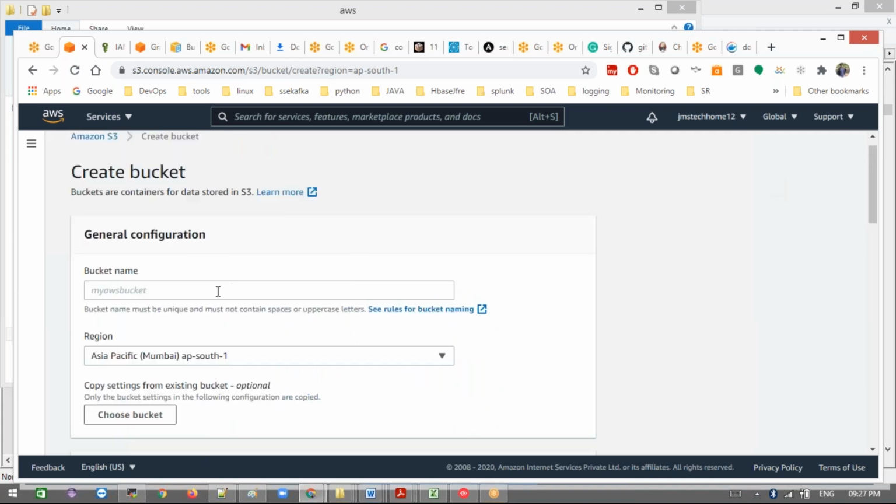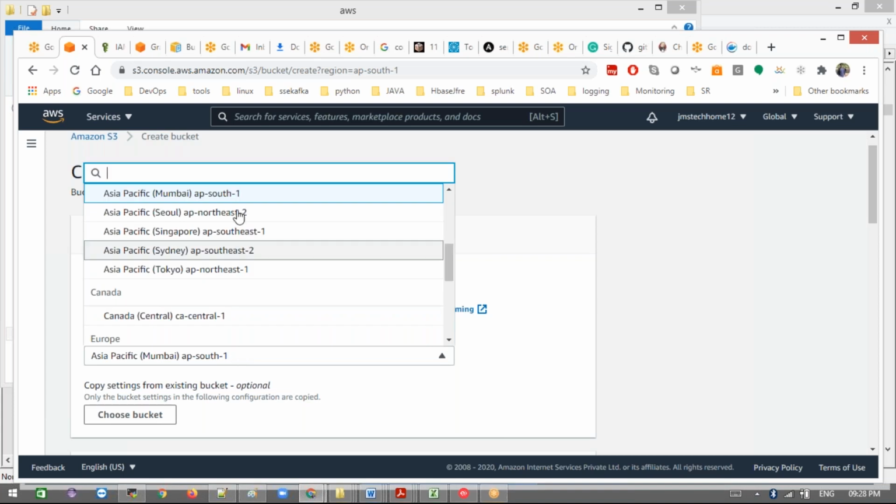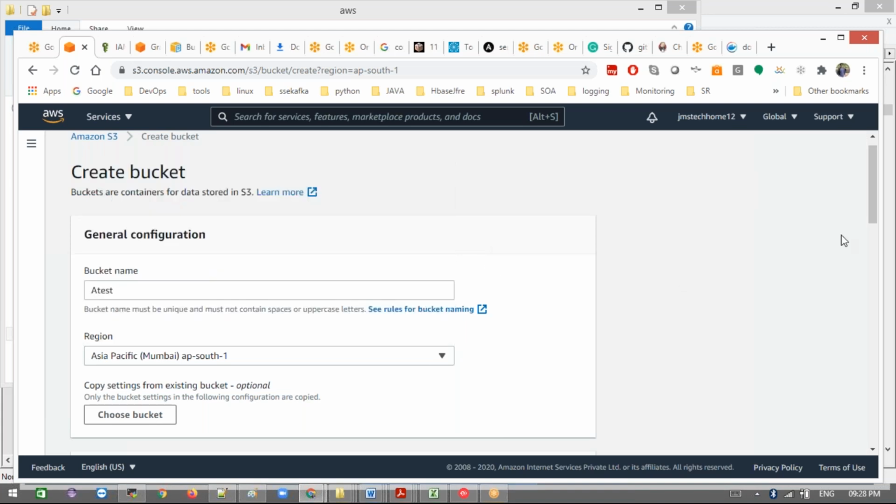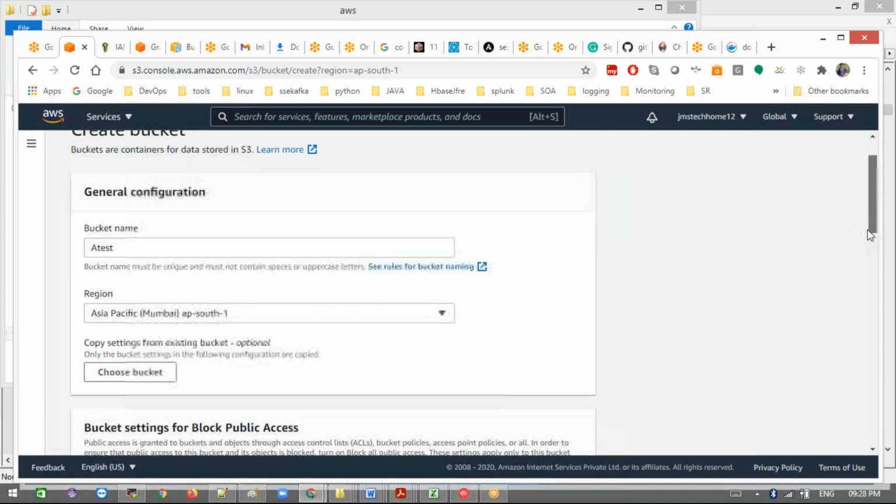I want to create a test bucket here. If you give any special characters or capital letters, it won't allow it and an error will come. You can select the region where you want to create the bucket. Choose the region where your application is deployed, such as North Virginia, or based on your client location. Choosing the same region will be faster, and the network transfer is a little faster compared to other regions.